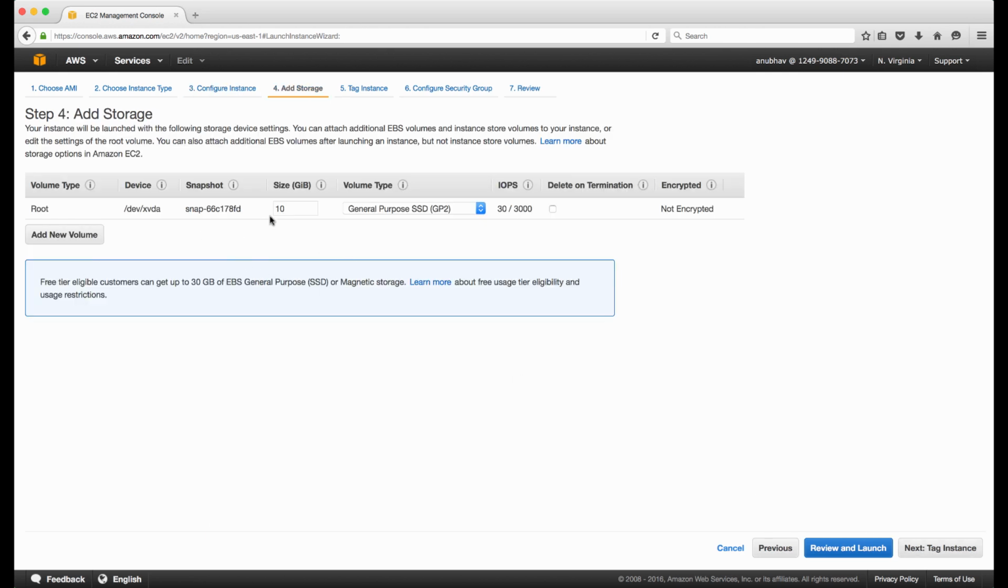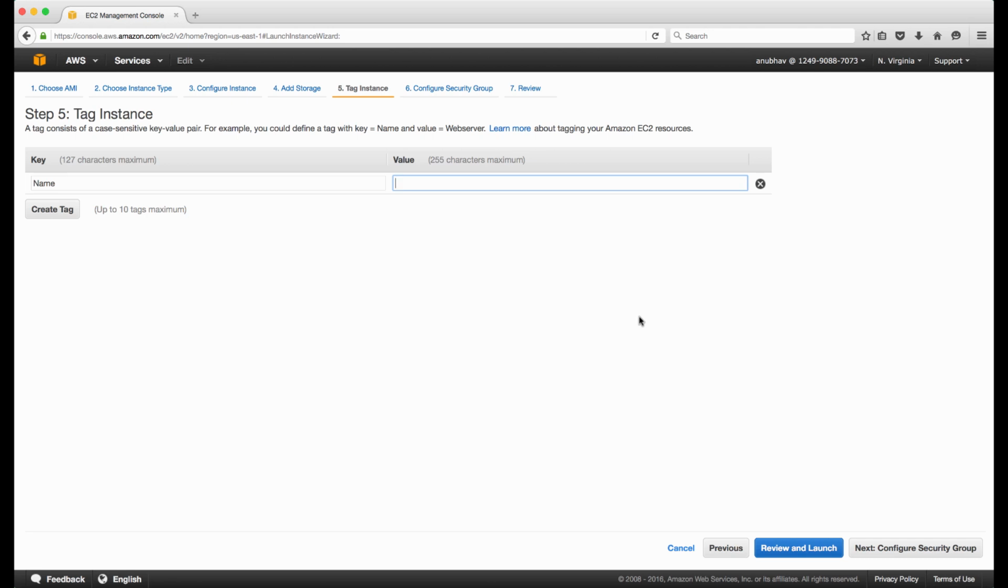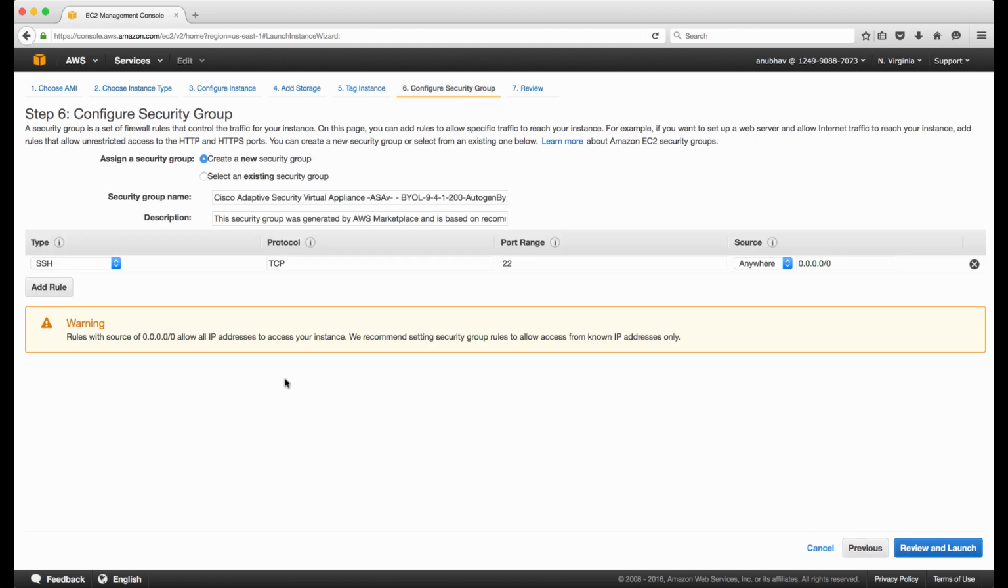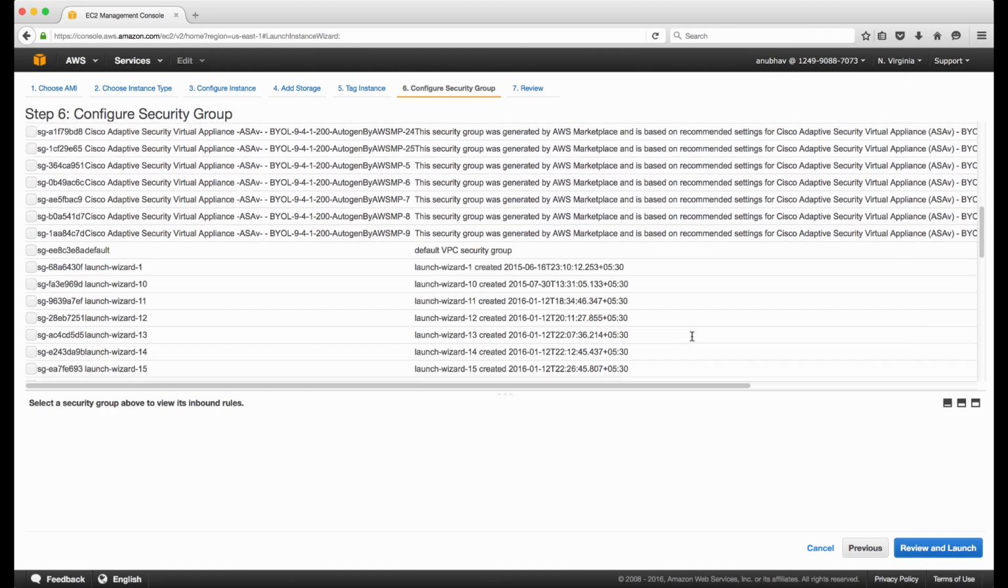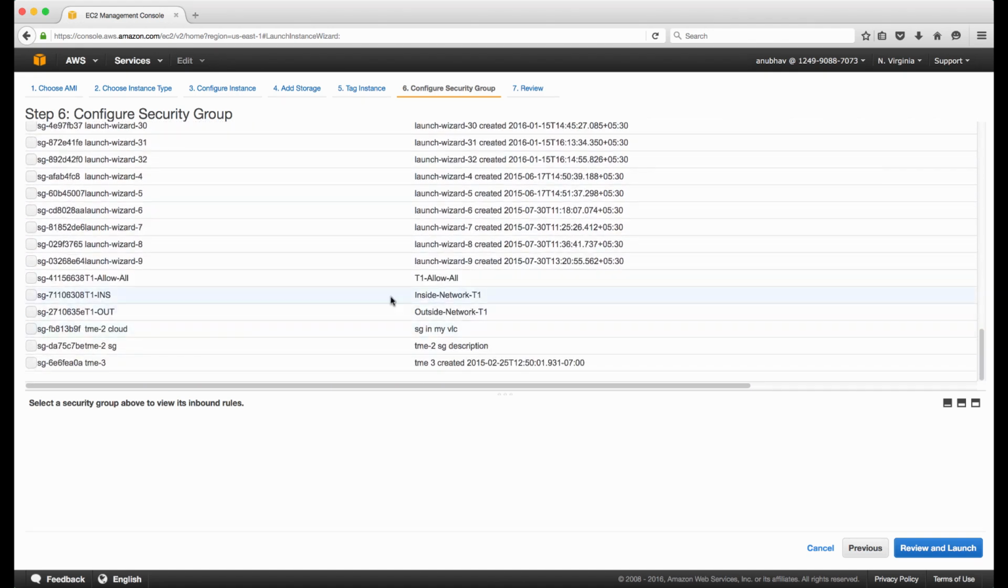I will leave default options on the storage side. I would be using default SSD. Tag is name of the device, so I'll be using ASAv 30 day 0. This is just the name. Click on configure security groups. I will select existing security group because I have already created that.